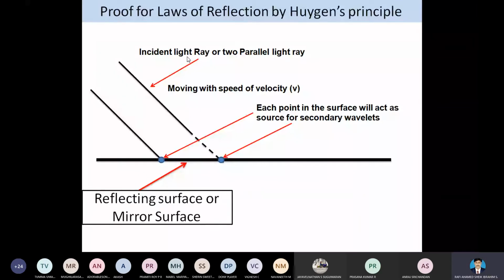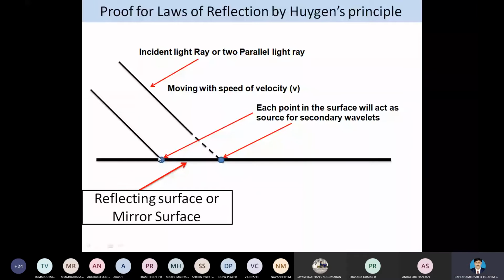The law of reflection states that when a ray of light reflects from a mirror surface, a ray of light is nothing but the incident light. Here the incident light falls on the reflecting surface.